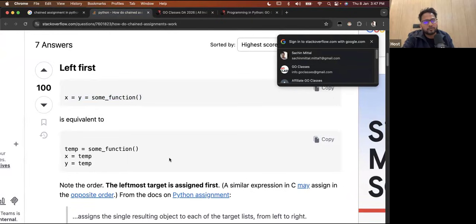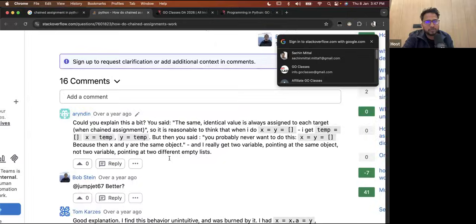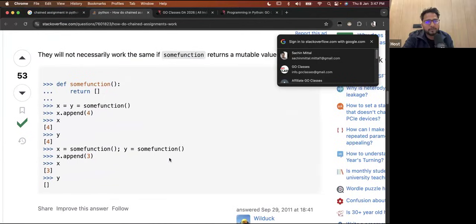Understood? So see below, they have given one more example. For example, let's suppose this function is returning just an empty list. If I'm doing it like this, then x will be equal to temp, right? So temp is basically the empty list. If I'm doing x dot append, then that empty list will get appended by 4, and then y is equal to also the same empty list temp, right?